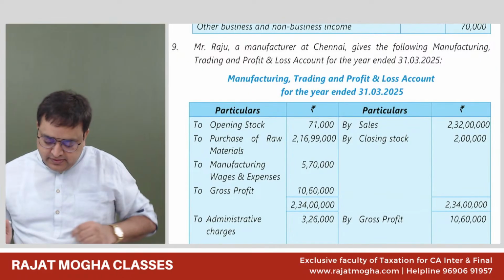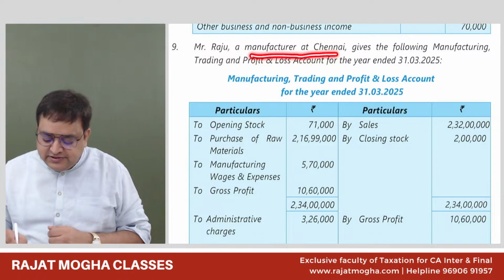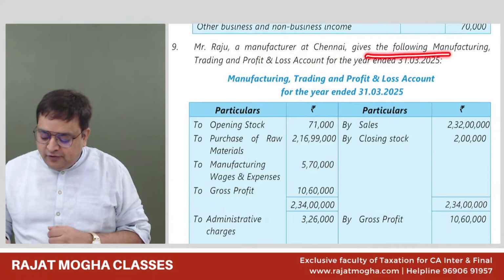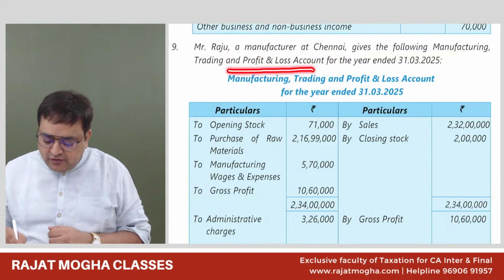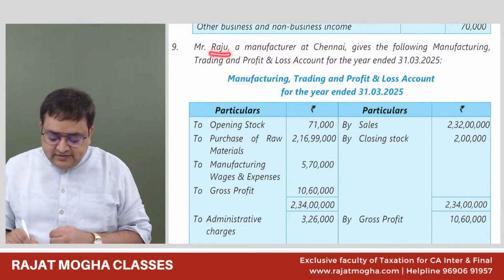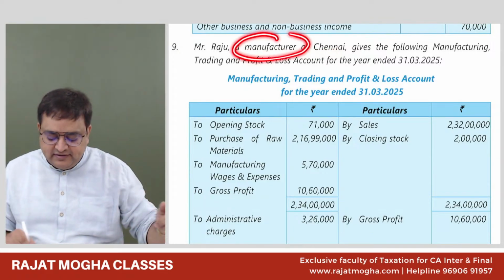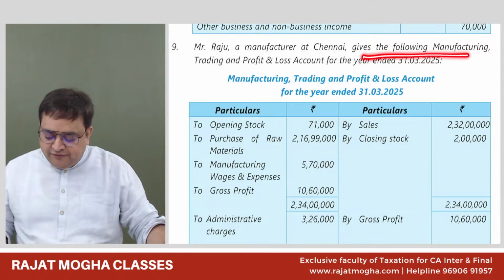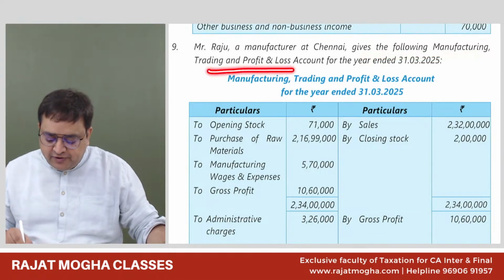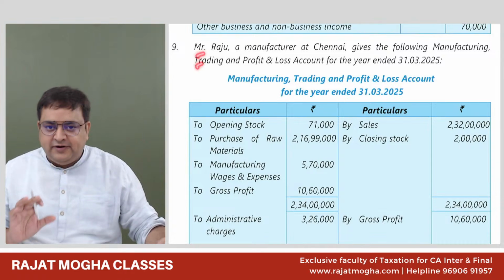Okay. 9th point. Mr. Raju, a manufacturer at Chennai, gives the following manufacturing, trading and profit and loss account for the year ending 31st March 2025. Raju is a manufacturer at Chennai. The first thing that should click in your mind is that he's a manufacturer. I've read the first line.